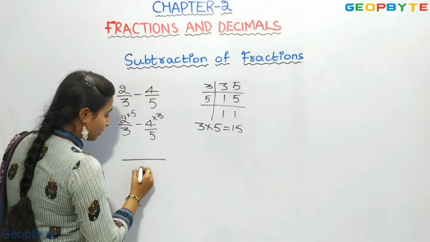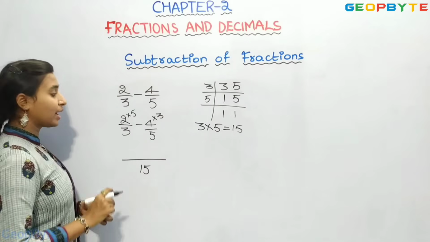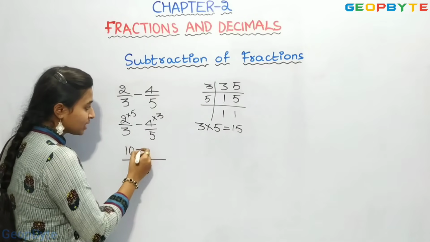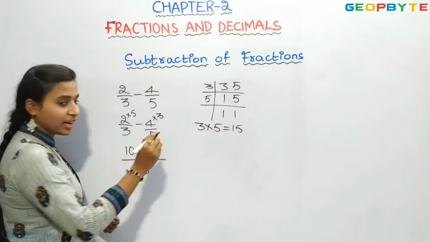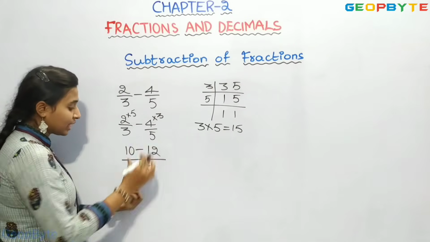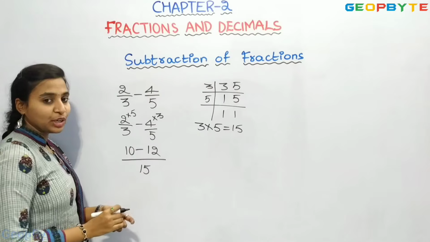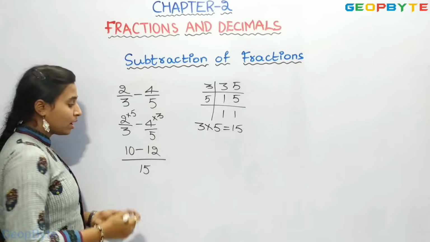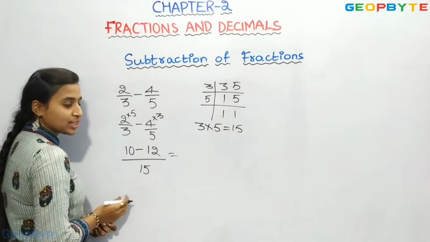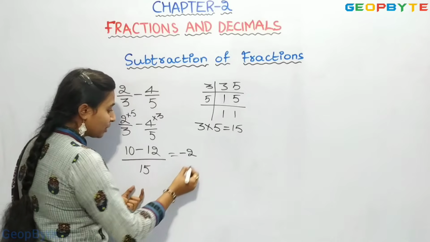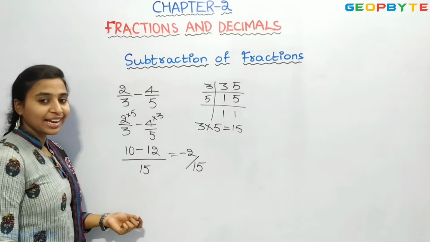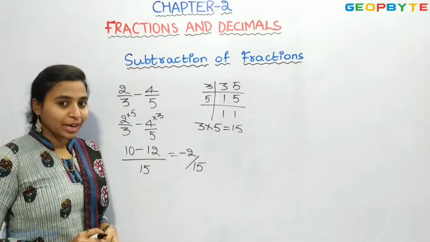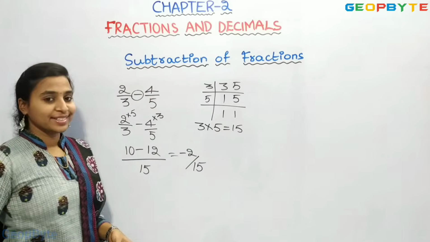Now we write 15 and multiply the numerators. 2 5s are 10 minus 4 3s are 12. 10 minus 12 is minus 2. The denominator is 15. So, similar to the addition procedure, we do subtraction, only the sign changes.